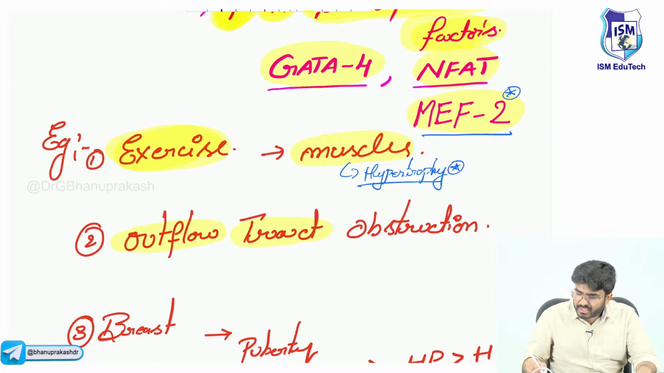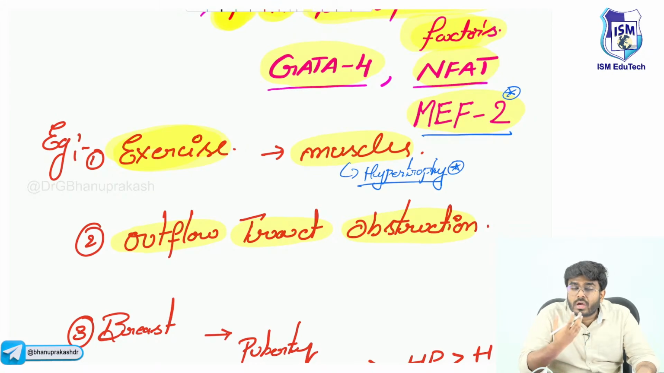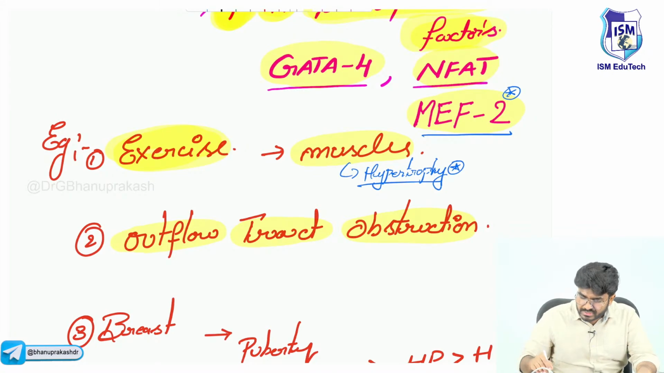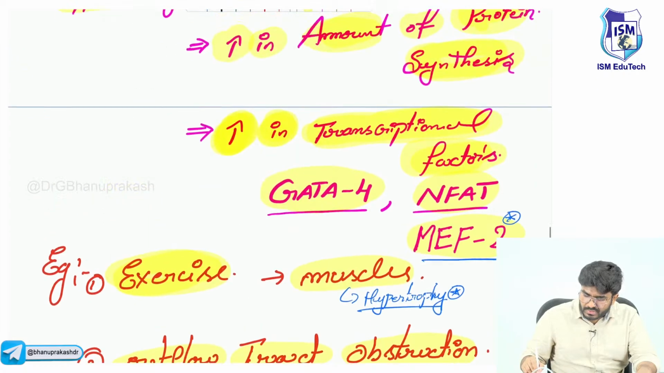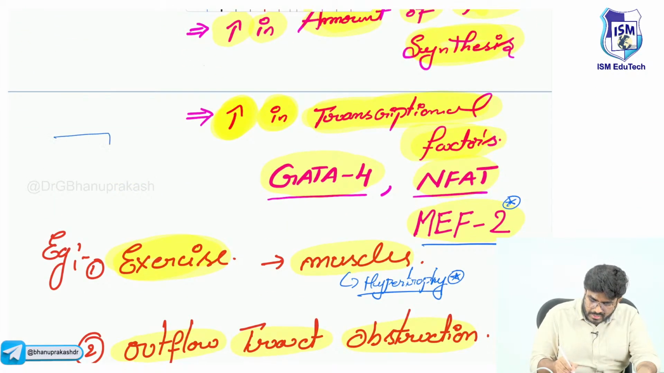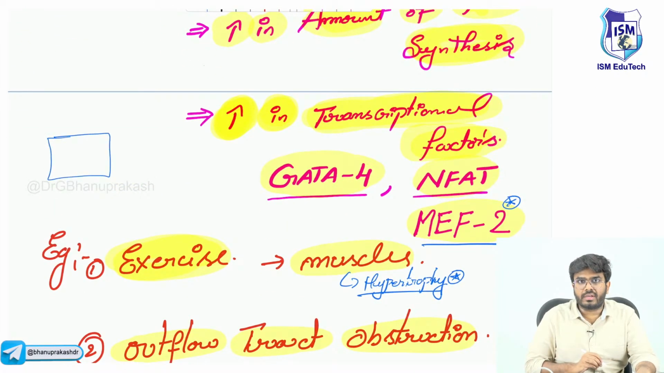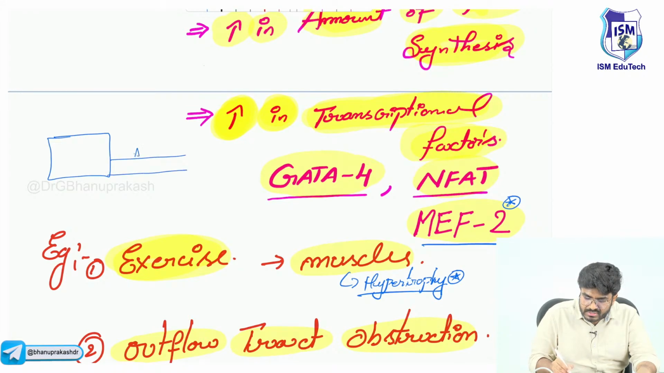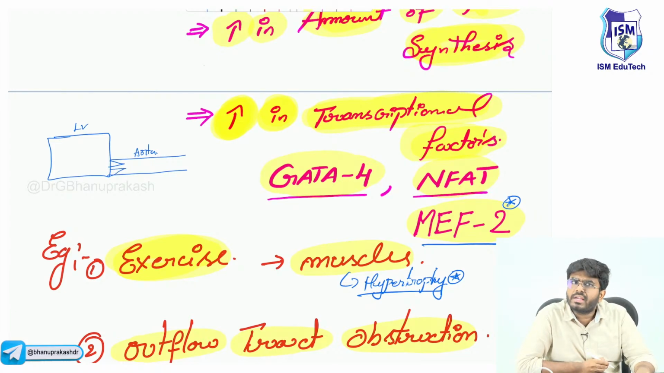So what is this outflow tract obstruction? In the cases of outflow tract obstruction, again the organ will undergo hypertrophy. One example I will give you. Look here. Imagine this is your left ventricle. I am drawing only the left ventricle. This is the outflow from the left ventricle. What is this? This is the aorta. Now what is this valve which is present over here? The valve is the aortic valve.